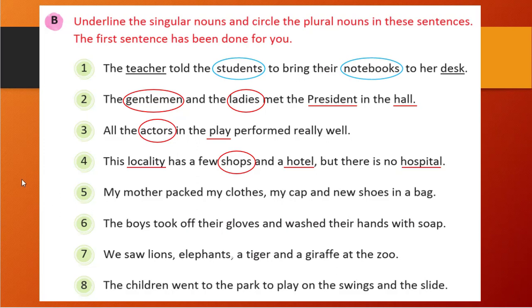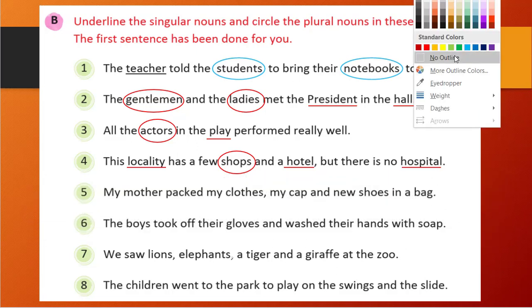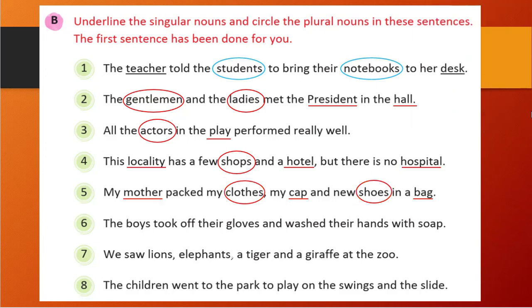So the fifth one: my mother packed my clothes, my cap and new shoes in a bag. So my mother is singular. Packed my clothes. Clothes is plural because ES is there. Cap is a noun, so cap is singular. And shoes is plural because ES is there, and bag is singular. So the correct answer will be clothes, cap, shoes in a bag. So bag is also singular. Clothes and shoes are plural.